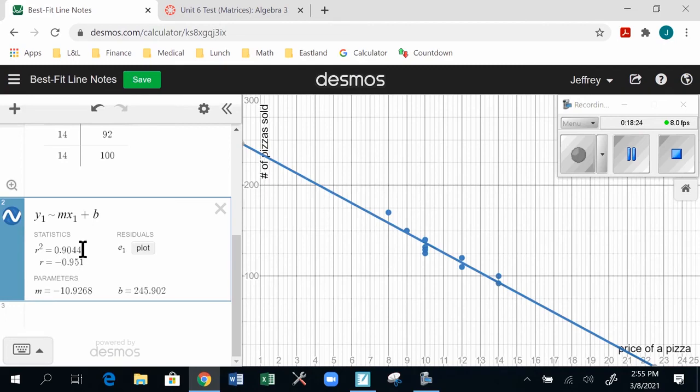Now, the last thing I'm going to point out here is this R squared value. Here you'll see this R squared value of about 90%, 90.44%. This tells you how strong the correlation is, how close this data is to being a perfectly straight line. It's about 90% strong, which is fairly strong. We would call this a quite strong negative correlation. The R squared value of 90% tells us that, yeah, that's a pretty strong correlation.